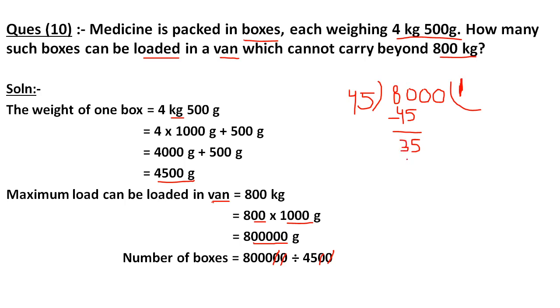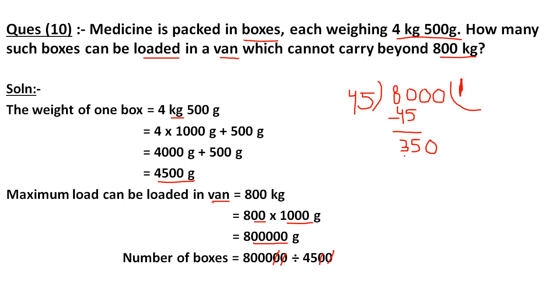Now see, this is 35 and this is 45. 35 is smaller, so I take this 0 down. I take this 0 here and I write this 0. Understood? Then 350 is to be divided by 45.